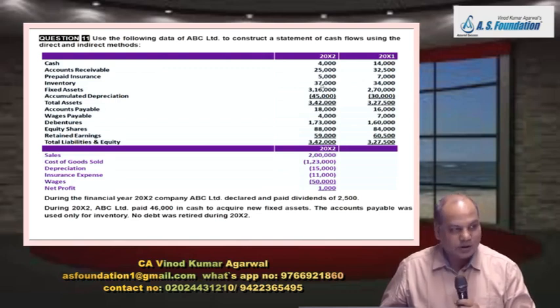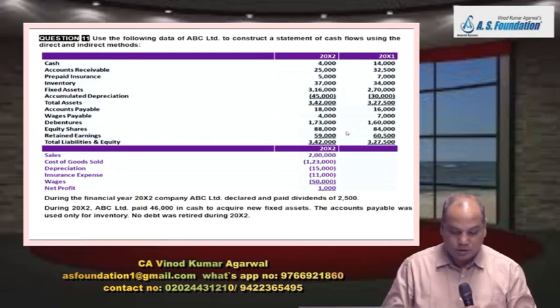Increase in inventory 3,000, negative effect, minus 3,000, tick mark. Then fixed asset will not be taken, depreciation will not be taken. Accounts payable, increase in accounts payable, positive 2,000, tick. Decrease in wages payable, minus 3,000. And these other items will be financing or investing activities.